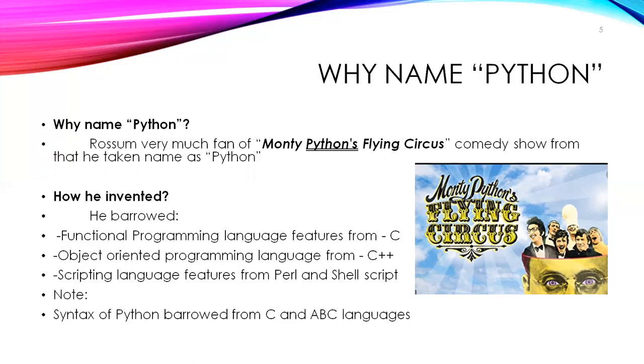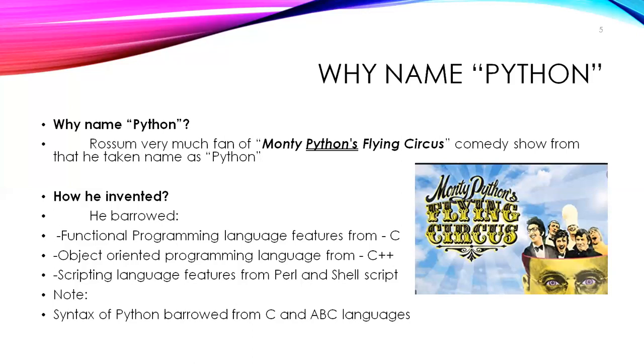Officially, this is the story they're saying. But how did he invent this Python, and from where did he take the features to implement? He took features from three places, and those are combined in Python.